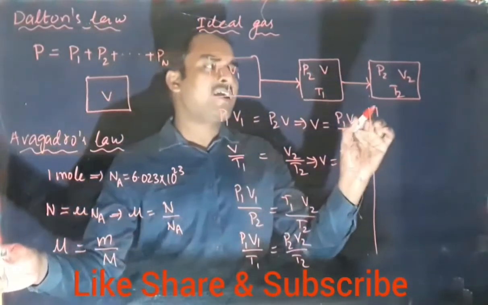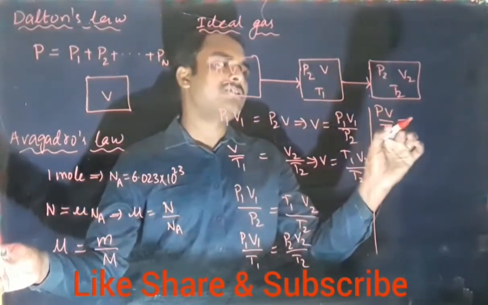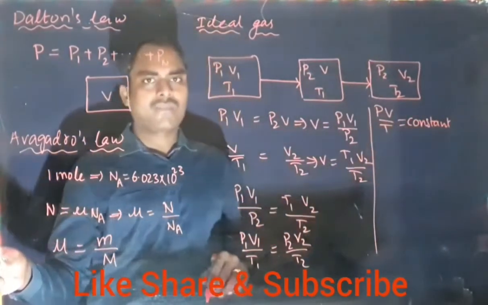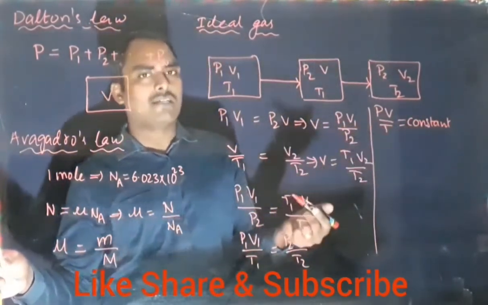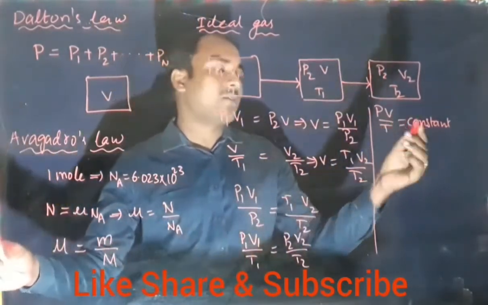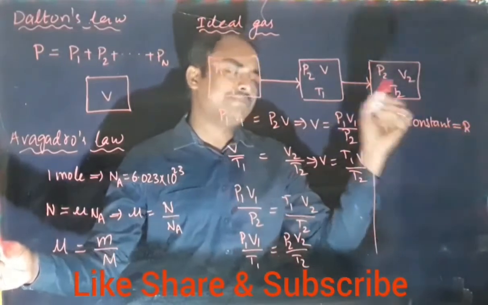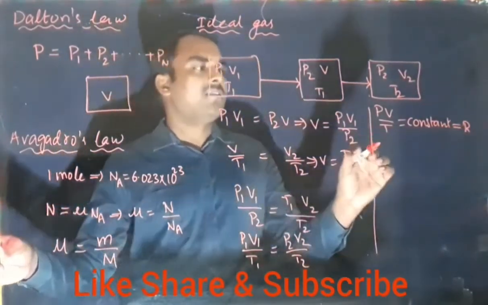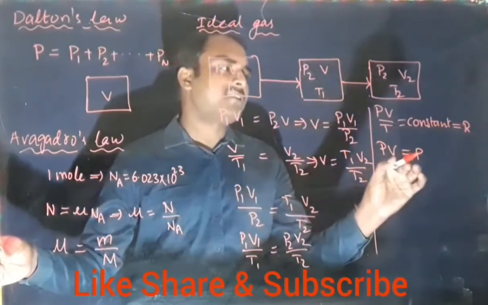So simply we can write PV by T is constant. If you calculate this constant practically, it is represented by capital R. Then PV equals RT.